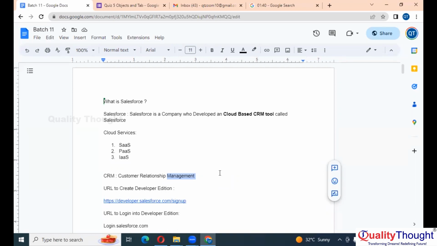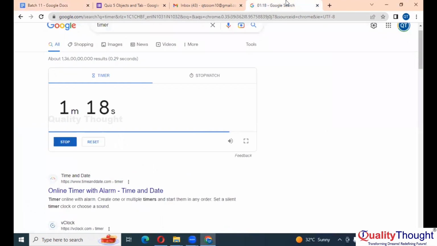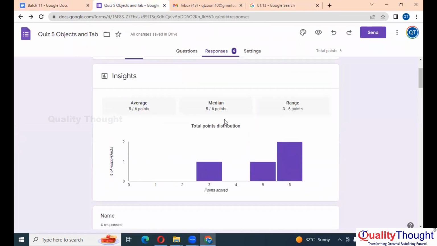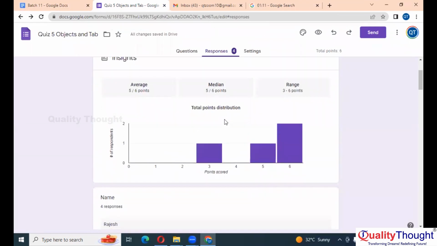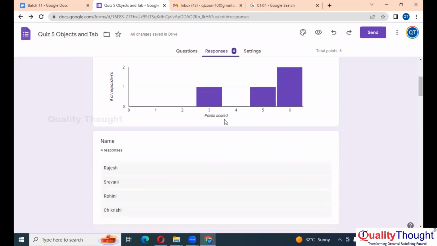Okay. We'll discuss everything in the backup session for the new joinees. We have the backup session and we'll work right from scratch in the backup session. But as of now I got 4 responses. Average is 5 out of 6 points. Great. Rohini and Krishi submitted, and the rest of the people, please do submit as soon as possible.